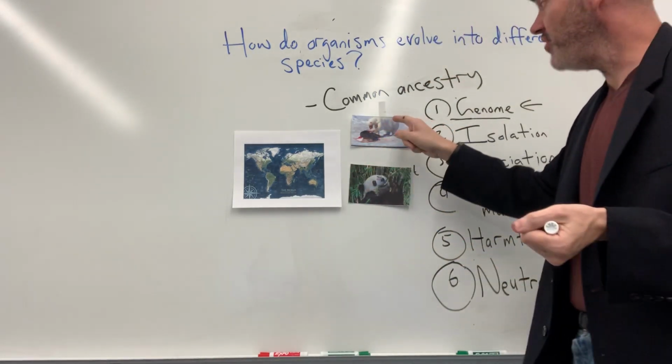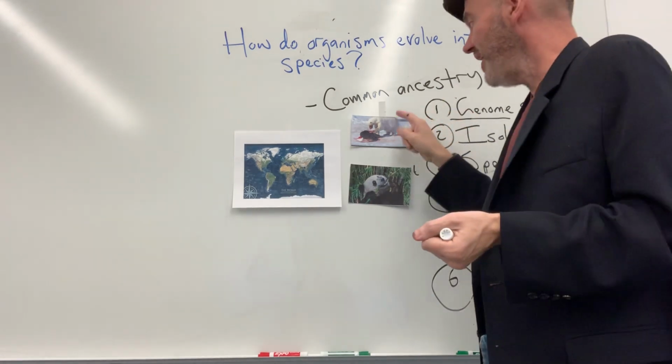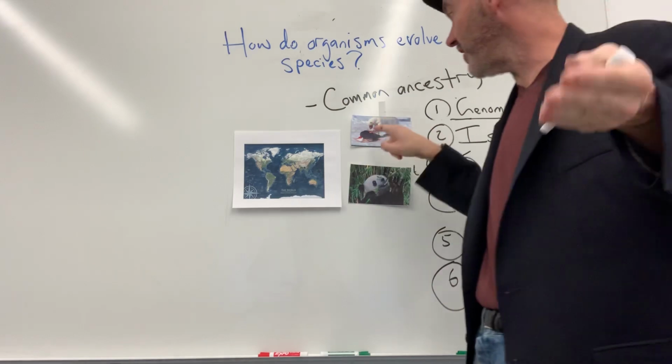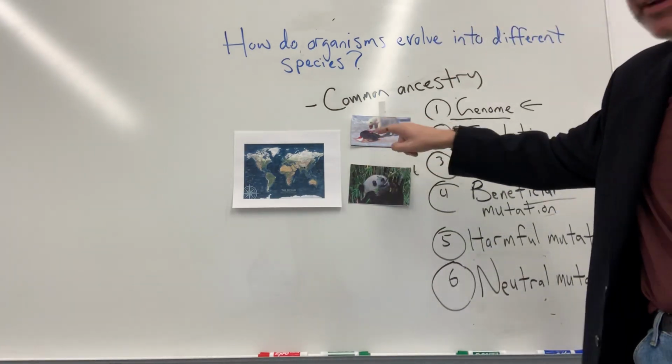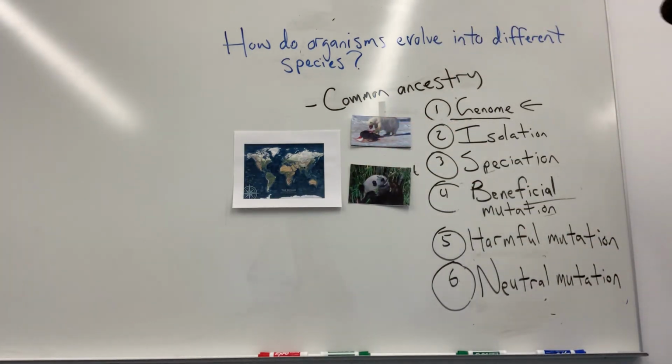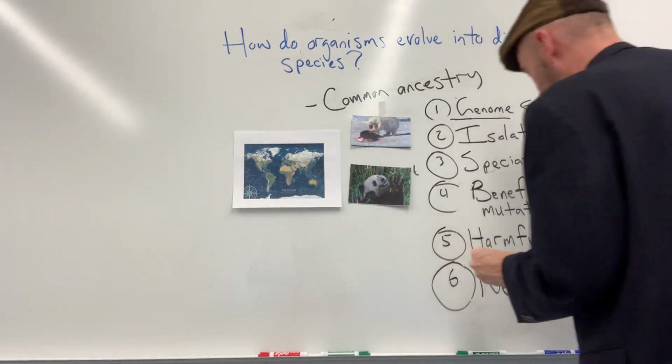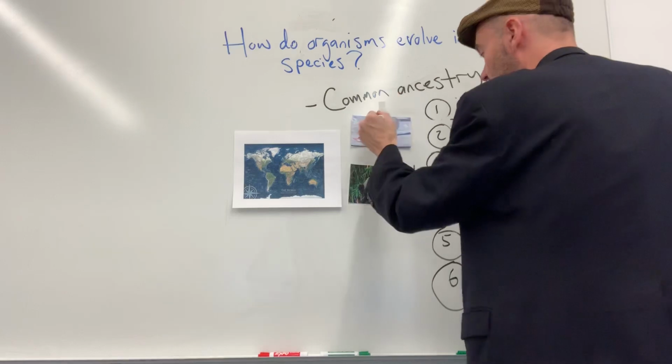And so if there's a mutation to the gene in a polar bear that manufactures an enzyme that allows for the digestion of this seal's meat, okay? A mutation to that gene will likely be deadly to the polar bear.